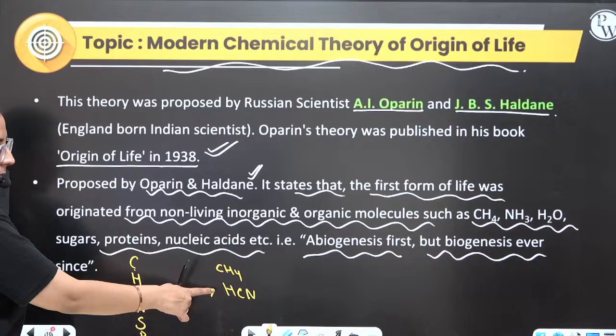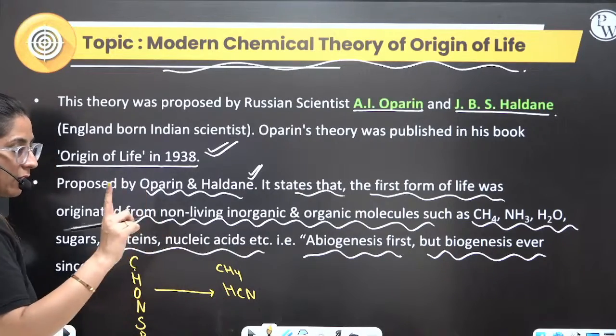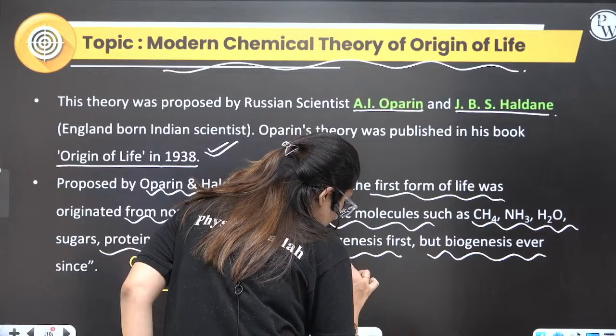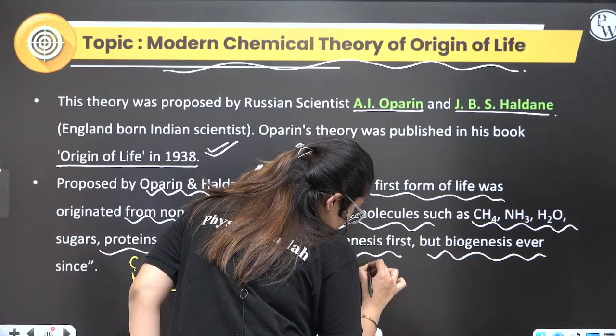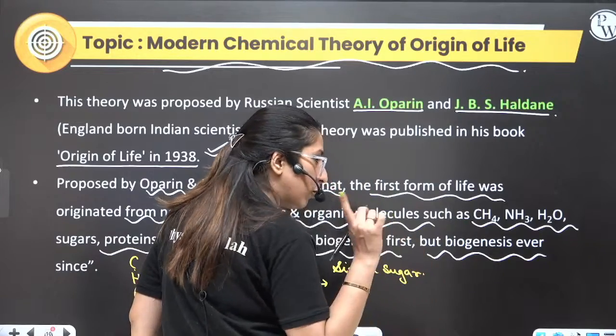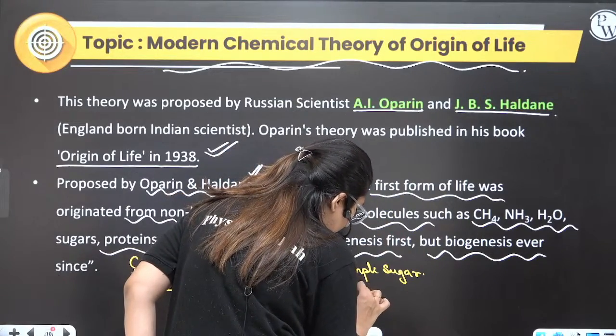Right? HCN. This is a dehydrogenating agent which is very important. That led to the formation of the simple sugar. Formation of simple sugar, simple monosaccharides. That led to the formation of amino acid.